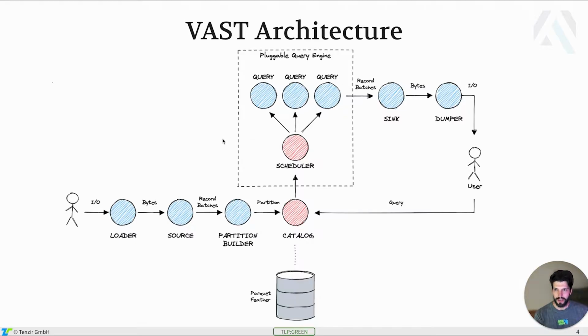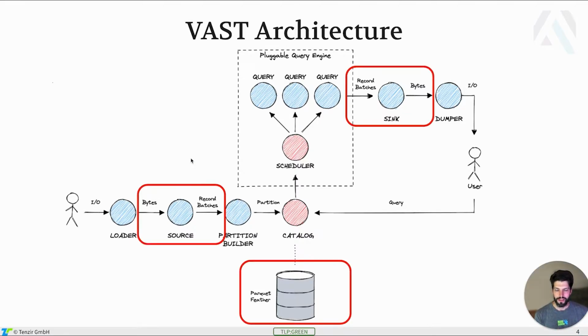If we look here at the left path, that's the write path. That's where the data arrives into the system. On the right side, we have an example query, that's the read path. And there are several transition points where Arrow comes into play. Most notably on the write path, where parsers transform data into Arrow record batches internally.